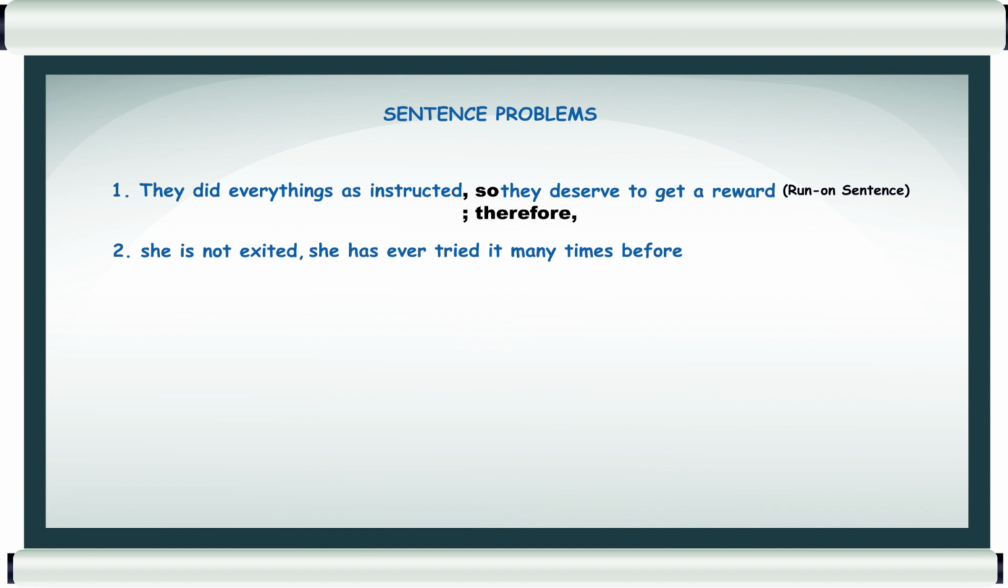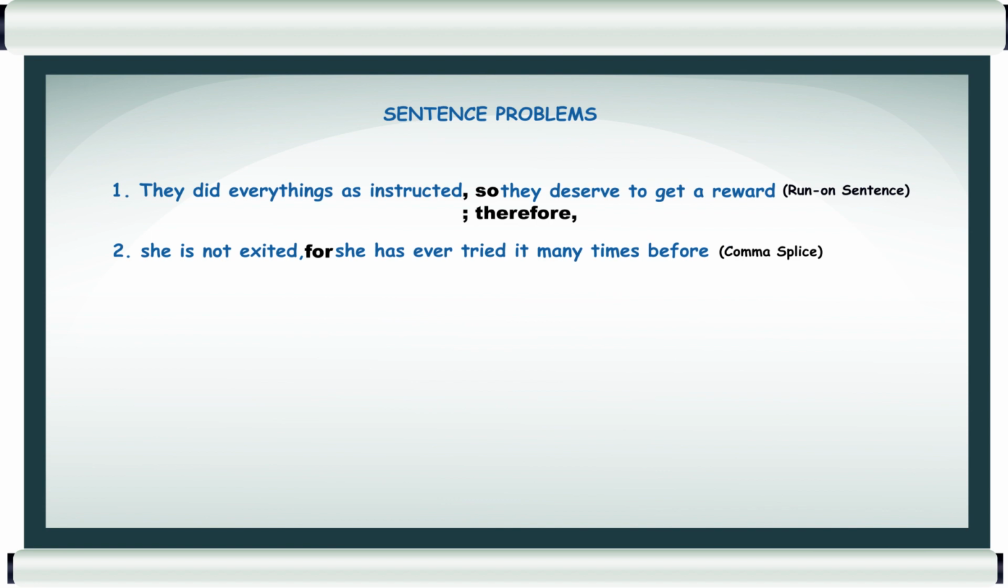How do we correct it? She is not excited. She has ever tried many times before. The second clause is the reason why she is not excited. So the appropriate coordinating conjunction that we can use here is comma and for. For, remember, for means because.